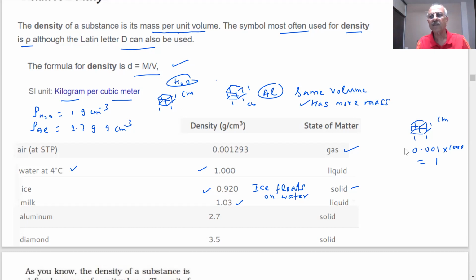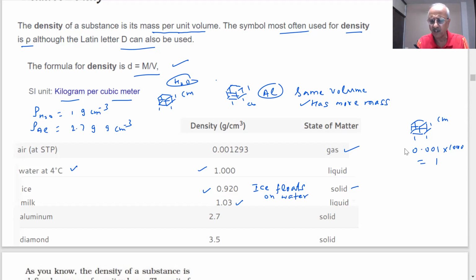So this is the reason we are comparing the density of one substance with another. That means in aluminium, the particles of the aluminium are packed closely. And in 1 unit volume, the mass will be more as compared to 1 unit volume of water.